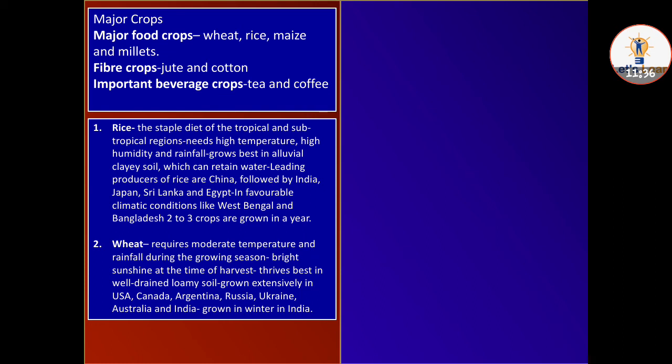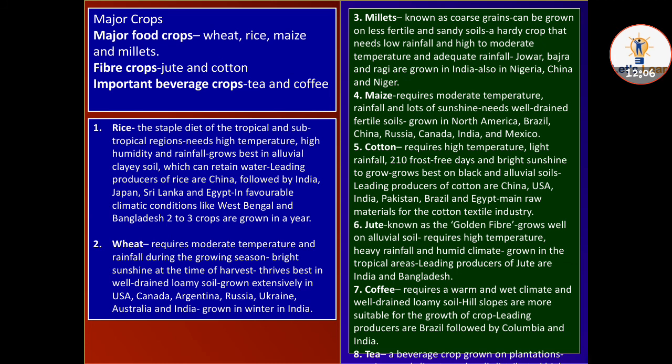Second is wheat. It requires moderate temperature, rainfall during the growing season, and bright sunshine at the time of the harvest. It thrives best in well drained loamy soil and is grown extensively in the USA, Canada, Argentina, Russia, Ukraine, Australia, and India. Grown in winter in India. So millets, known as coarse grain, can be grown on less fertile and sandy soils.